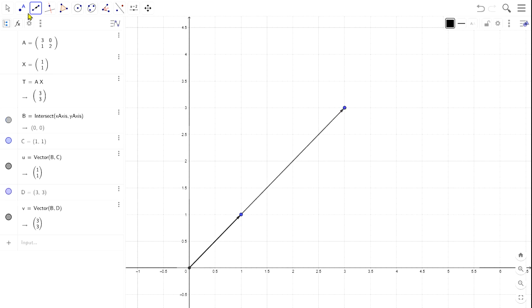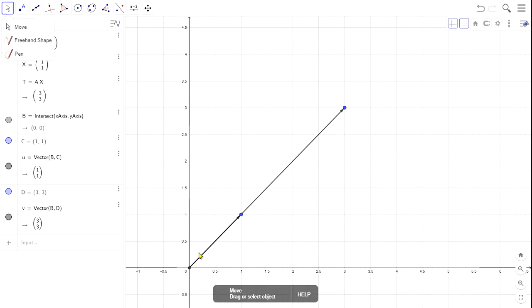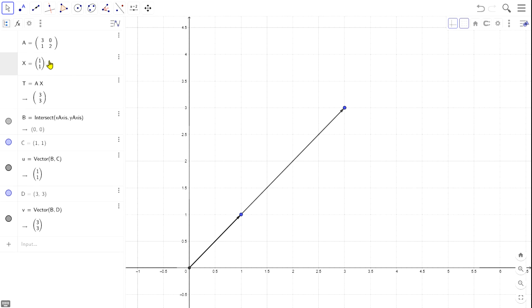From this plot we can say that this original vector (1, 1) is only scaled. After the transformation, it is only scaled by a factor of 3. It is only scaled, it is not rotated. So we can say that this vector (1, 1) is the eigenvector for this transformation matrix A. It is an eigenvector, and the scaling factor here is 3. So the number 3 is the eigenvalue for this vector.